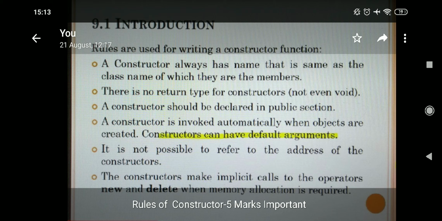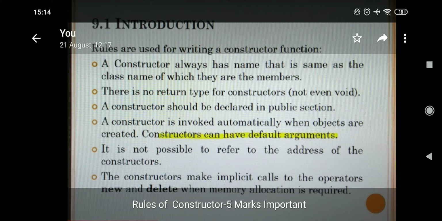Inside the class, what will be there? Functions will be there. So every function has a header and a body. Header consists of return type, function name and argument list. Like that, constructor is also a function and its name and class name is the same, but return type will not be there.